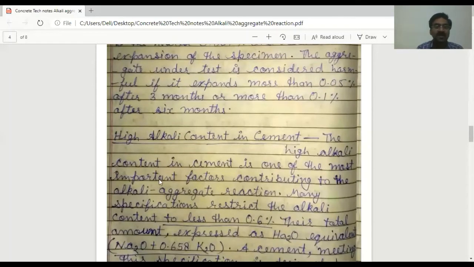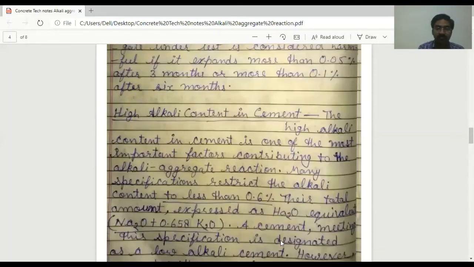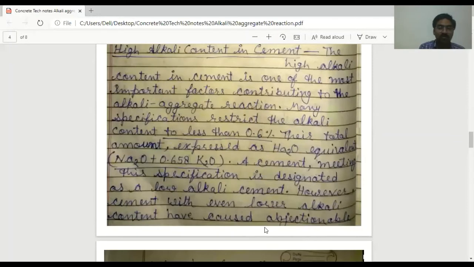The second factor is high alkali content in cement. The high alkali content in cement is one of the most important factors contributing to the alkali aggregate reaction. Many specifications restrict the alkali content to less than 0.6% of the total weight of cement, expressed as equivalent Na2O, that is, Na2O plus 0.658 K2O, sodium oxide plus 0.658 potassium oxide.